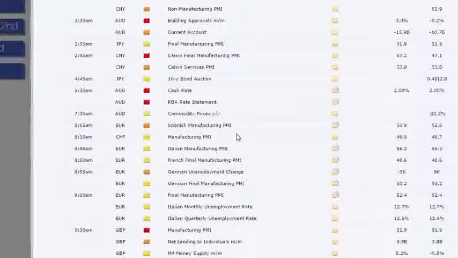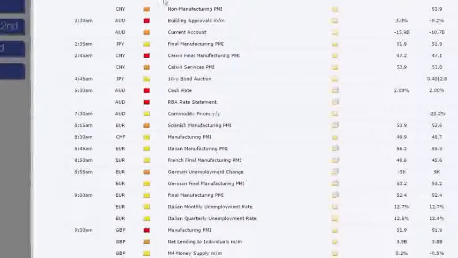Now, we've got some very interesting data from Australia coming out later in the week, which supports that view. So this data here on the 1st of September, if it comes out as expected, could see potentially a modest rally on the Aussie dollar. But what I think we could do is use that as an opportunity to sell into that rally on the Aussie dollar in anticipation of the further data to come later in the week.